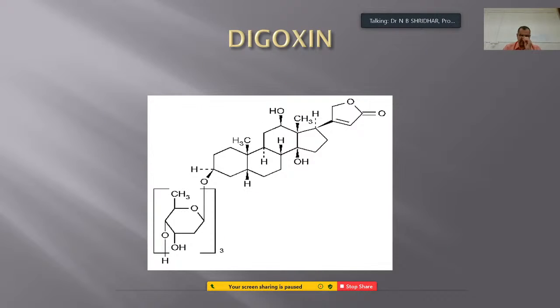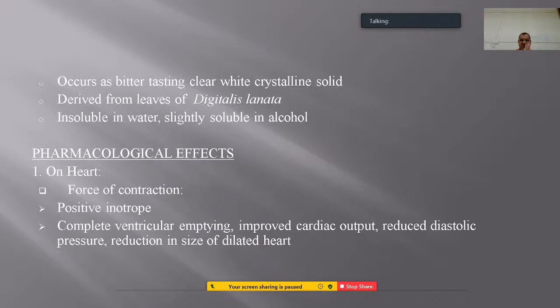So this is the structure of the digoxin, which is a glycoside. It occurs as a bitter tasting clear white crystalline solid, and is derived from the leaves of Digitalis lanata, and is insoluble in water, and slightly soluble in alcohol.